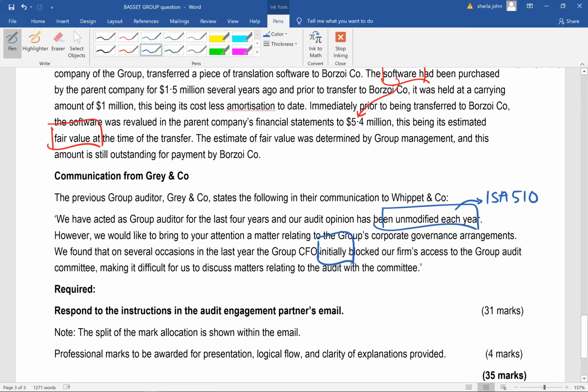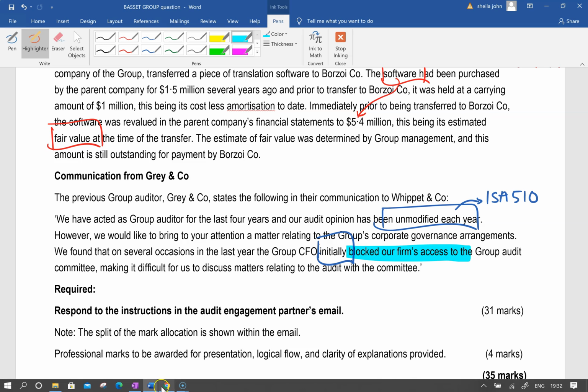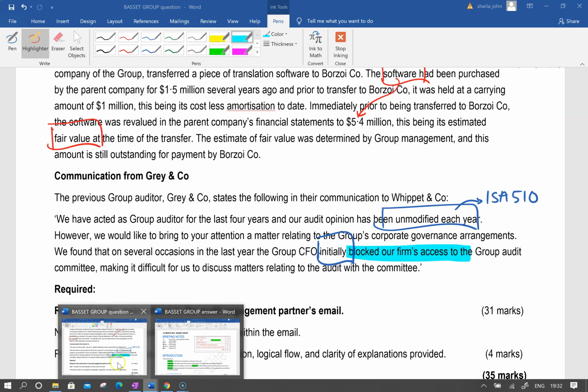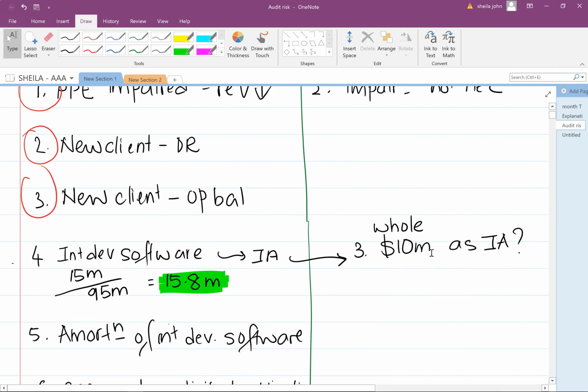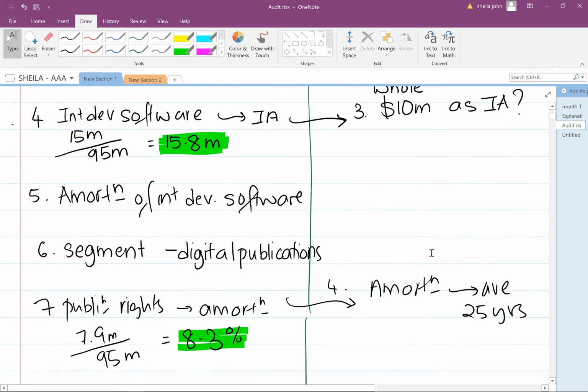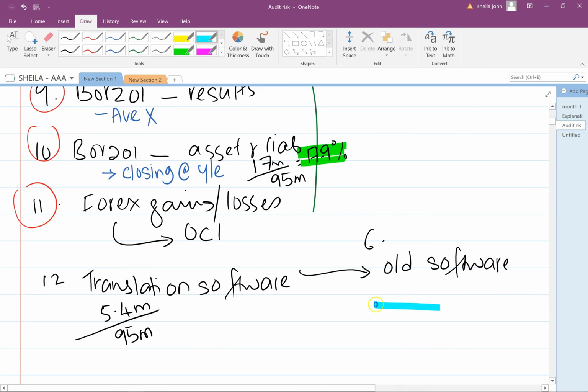Okay, so the point about the skepticism here is that they might be hiding other information from us as well. Now, if you remember, the exam question for the area of skepticism was 9 marks. So 9 divided by 1.5, I've already got 6 points inside here. So you know what? That would be enough. I'm going to stop here and we're going to start writing the answer.